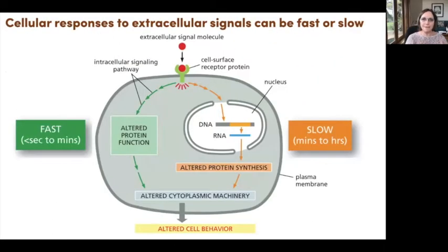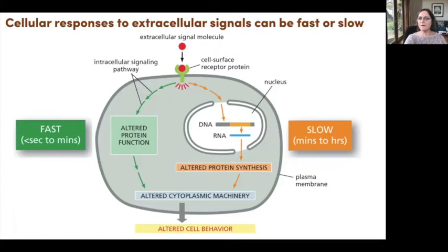The response time to a signal can vary from microseconds in the case of neurons to many hours or days. And in part, that depends on what the response is. I talked about the case of steroid hormones that go into the nucleus and activate gene expression. That is a relatively slow process. Movement of the receptor into the nucleus and binding to DNA can be very fast, like on the scale of seconds. But it takes time to transcribe new RNAs and for those RNAs to then go and get translated into new proteins. And so the cell spends hours often adjusting its physiology in response to signals.